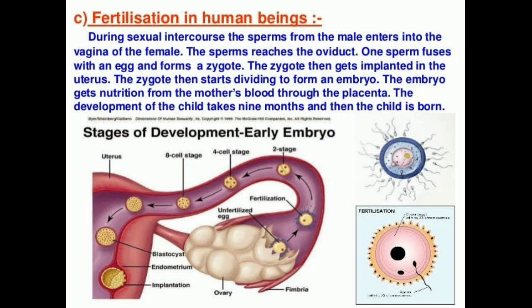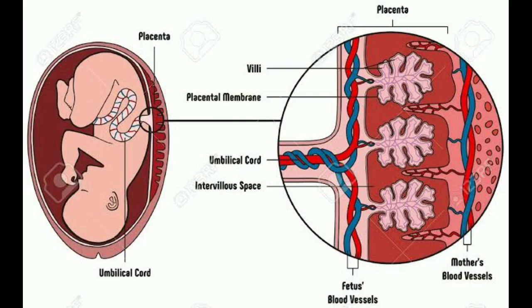The lining thickens and is richly supplied with blood to nourish the growing embryo. So the embryo gets nutrition from the mother's blood with the help of a special tissue called the placenta. This is a disc which is embedded in the uterine wall. It contains villi, small hair-like structures on the embryo side of the tissue. On the mother's side, there are blood spaces, which are surrounded by the villi. This provides a large surface area for glucose and oxygen to pass from the mother's body to the embryo.